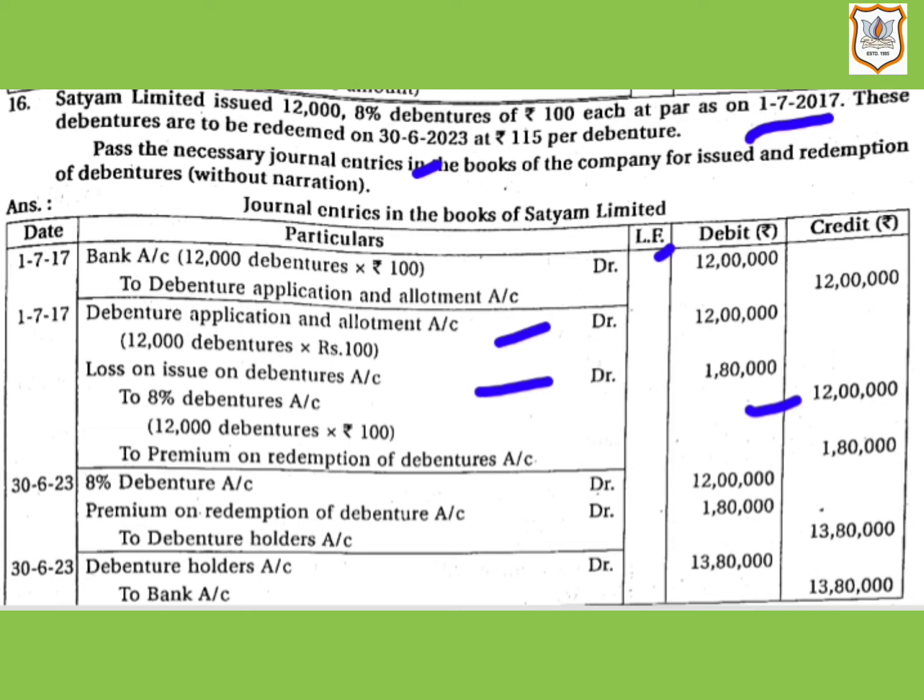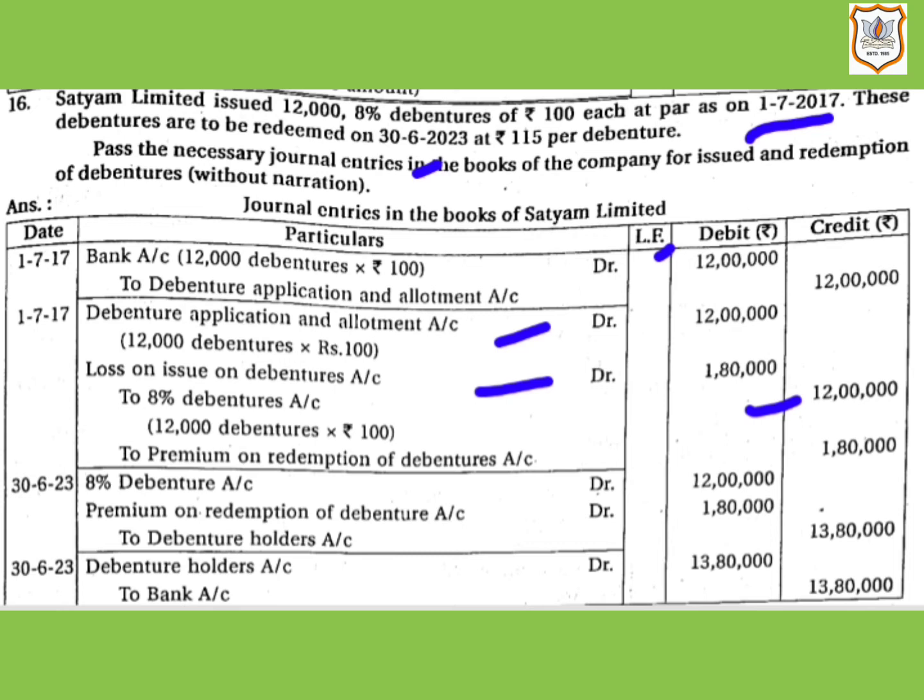Then premium on redemption of debentures account will be credited by rupees 1,80,000, that is 12,000 debentures multiplied by rupees 15. 15 is the amount of premium per debenture to be paid at the time of redemption of debentures.